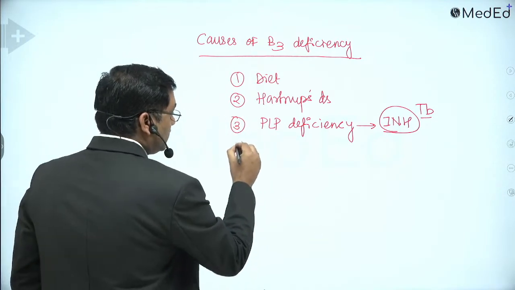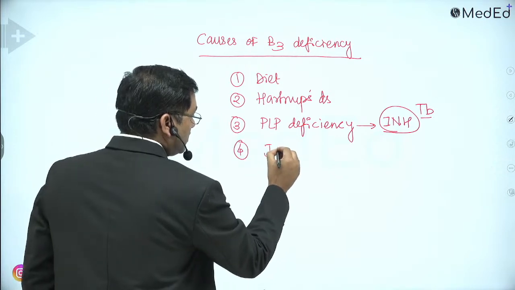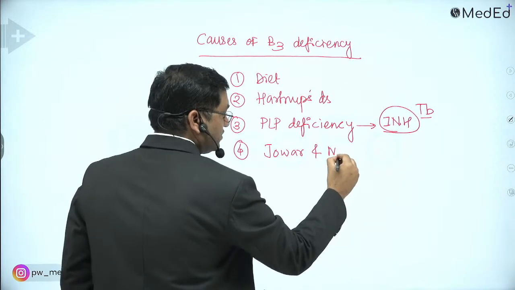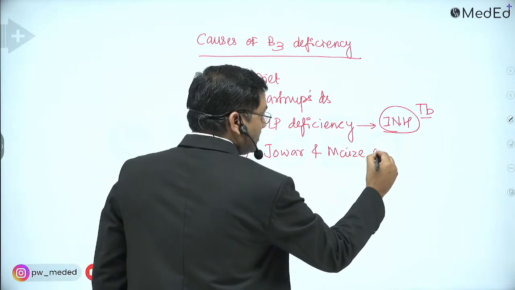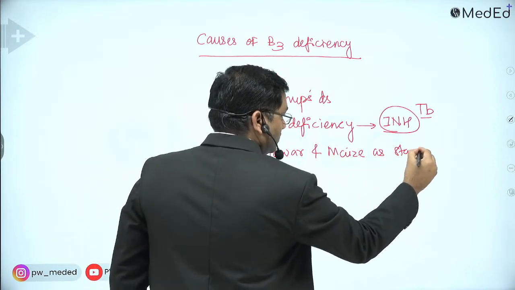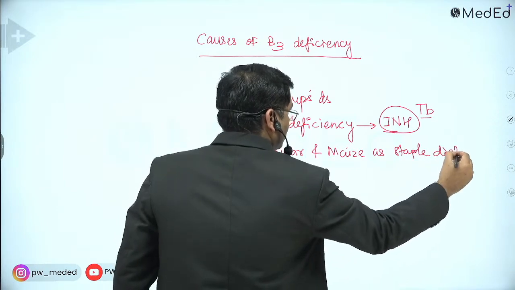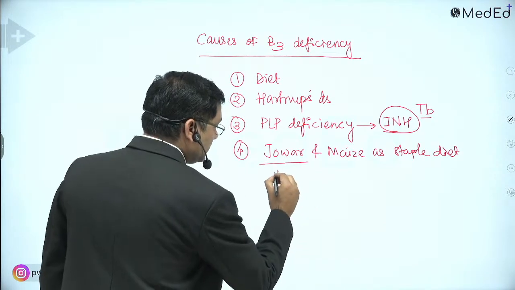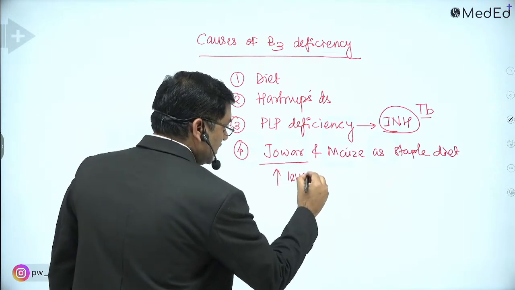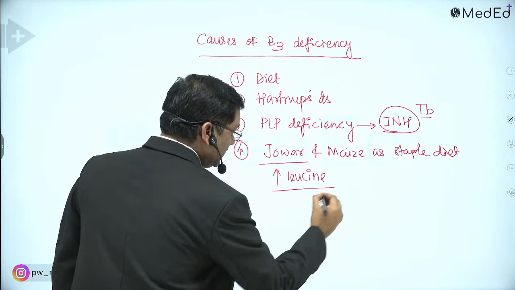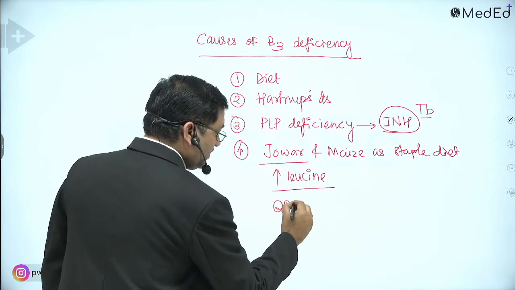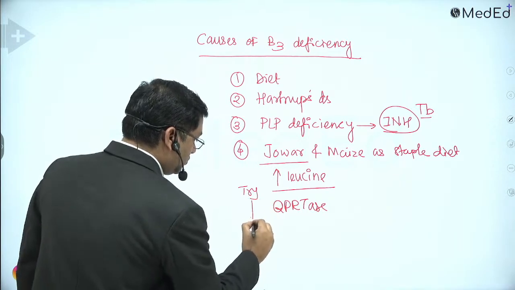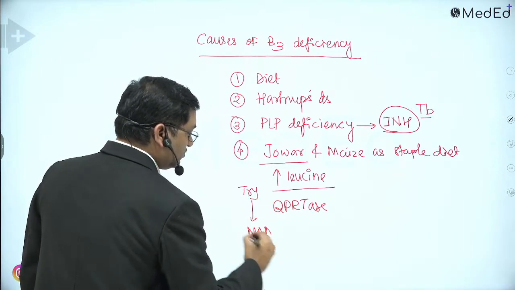Then the fourth one, taking jowar and maize as staple diet. What is the reason behind this? Jowar contains high leucine, and because of the high leucine, it inhibits the enzyme QPRTase, which is important in tryptophan to niacin conversion.